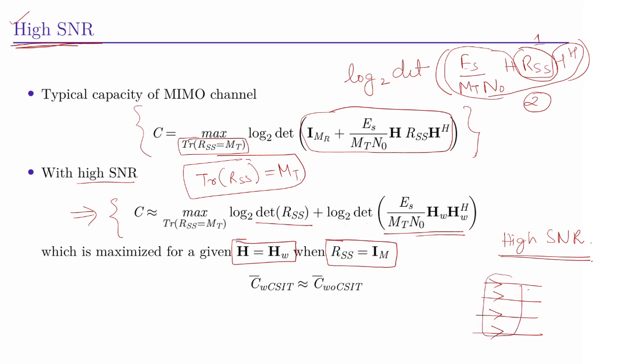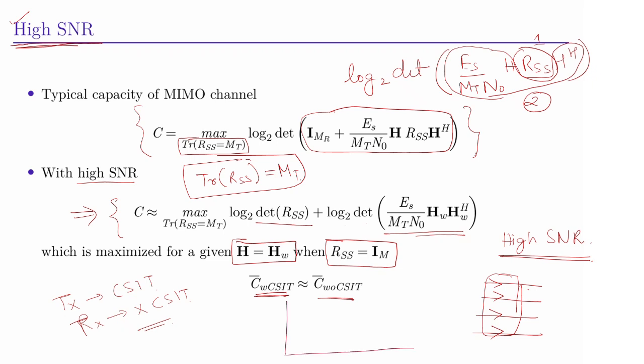So capacity with CSIT is approximately equal to capacity without CSIT, because in high SNR scenarios we are assuming that the symbol power would be the same on all the branches. So there is no impact whether the transmitter knows about the CSIT or does not have CSIT.